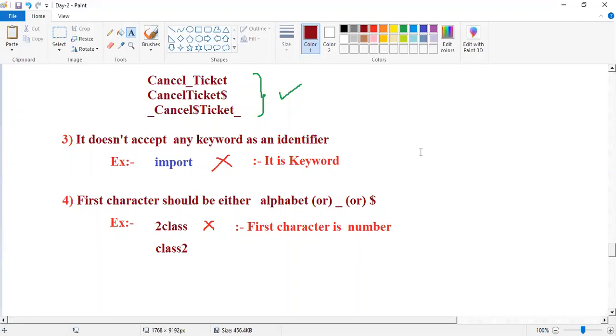Is it class or class 2? What is the name? Then class 2 is different from class, right? Are both the same?